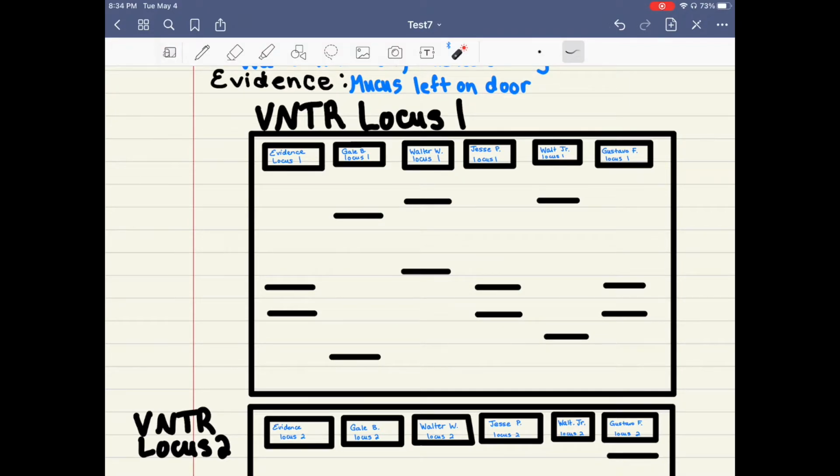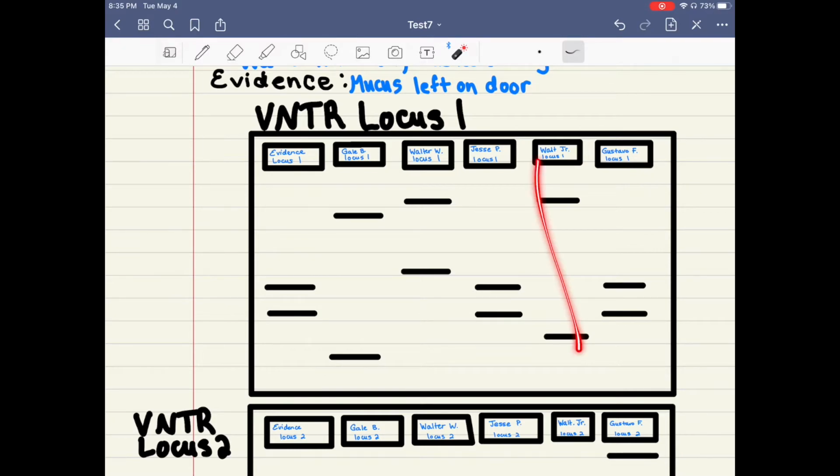And Jesse Pinkman, here's the next one. He is the first one that we have that connects to both loci. He has two matching loci. And then Walter White Jr., who I will mention is Walter White's son, and you'll see that in both locuses, he has at least 50% of the matching loci of Walter White. So in this case, he also does not have any matching with the evidence loci.